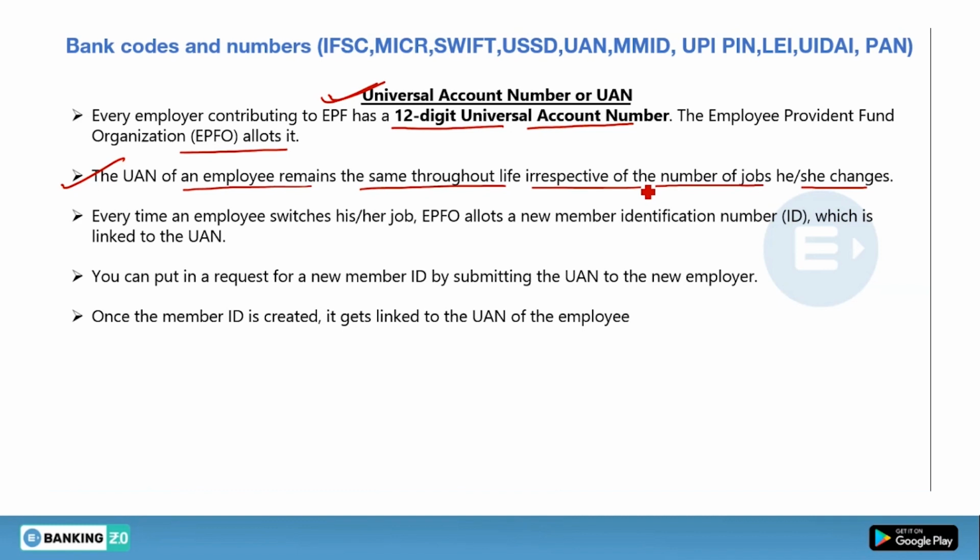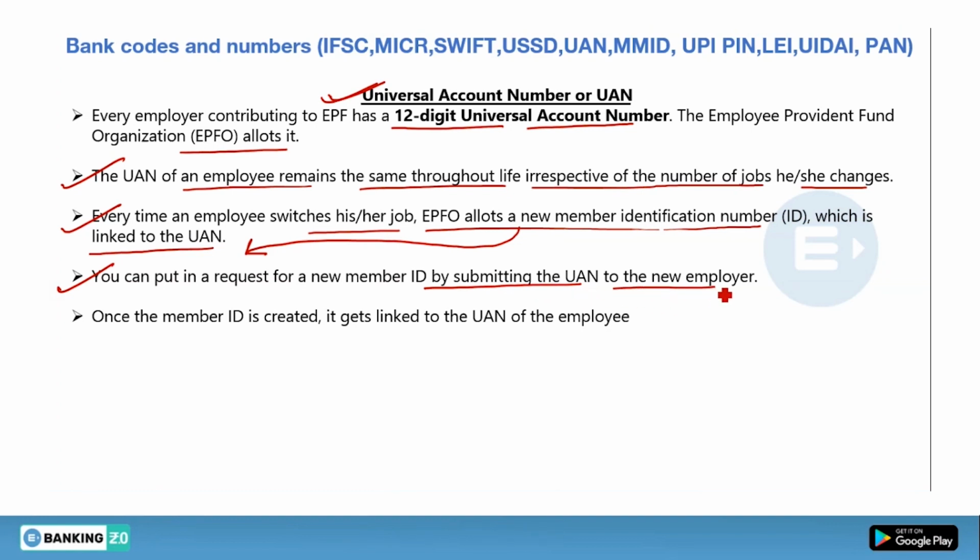It is always the same. Every time an employee switches his or her job, EPFO allots a new member identification number, that is, the member ID, which is linked to the UAN. So when you change the job, you will get this ID, and that ID will be linked to your UAN. You can put in a request for a new member ID by submitting the UAN to the new employer. So you have to generate the request on the EPFO website. Once the member ID is created, it gets linked to the UAN of the employee.